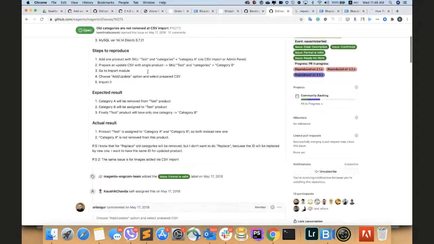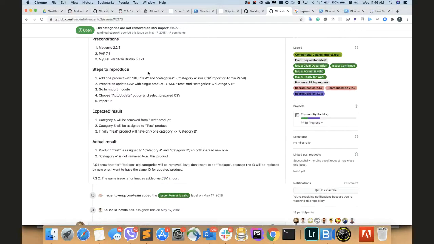Got it. So in general, from the CSV file, we can't remove all the old assigned categories.